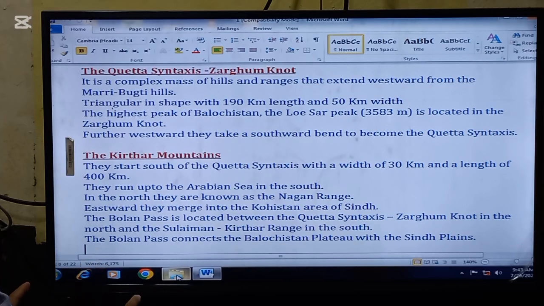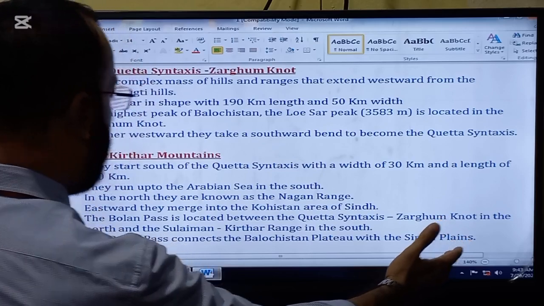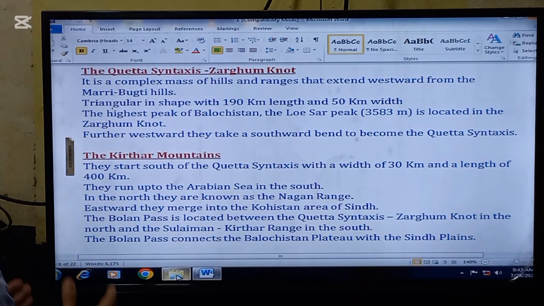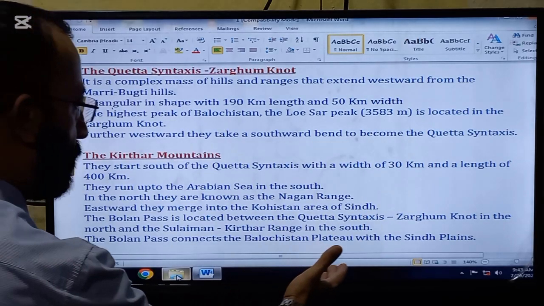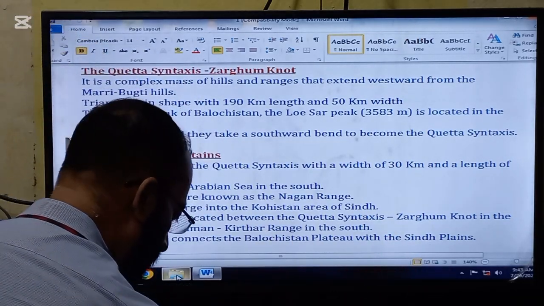The Bolan Pass is located between the Quetta syntaxis Zarghun knot in the north and the Suleiman Kirthar range in the south. The Bolan Pass connects the Balochistan plateau with the Sindh plains. So these are important points to be remembered.